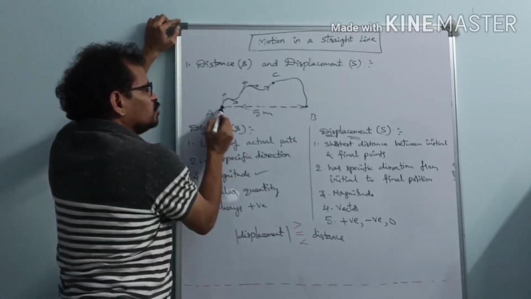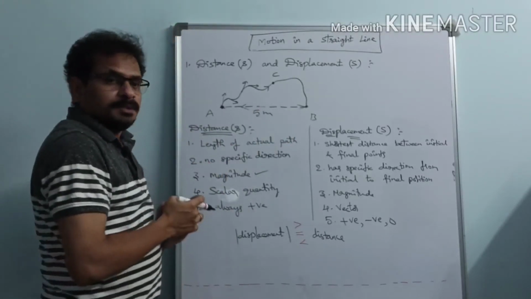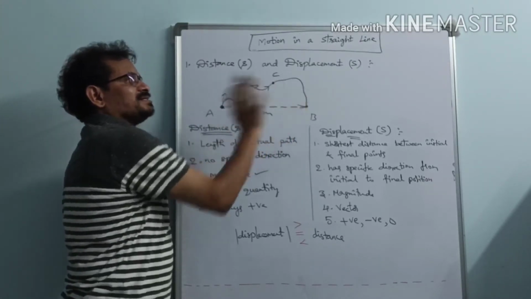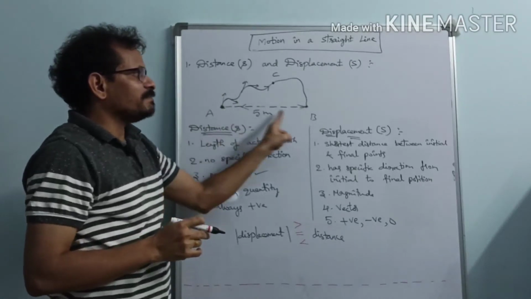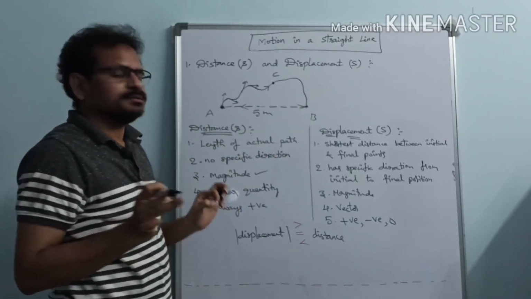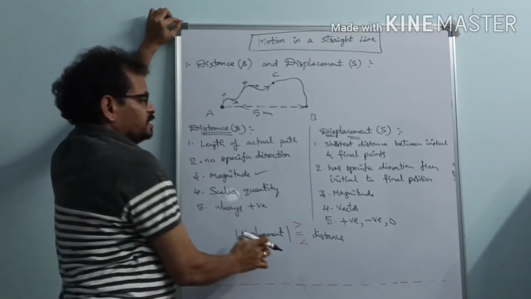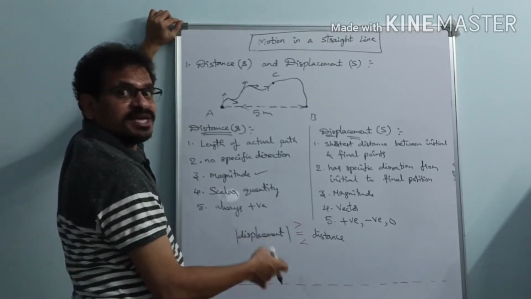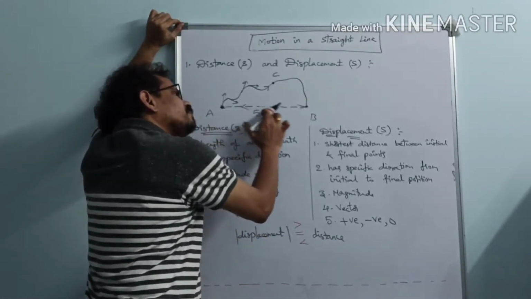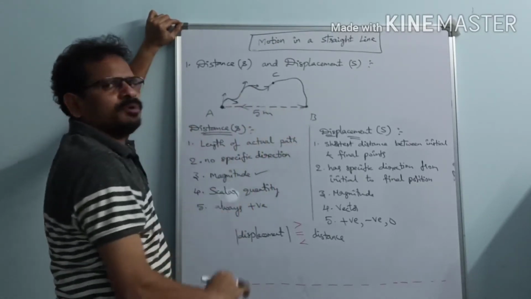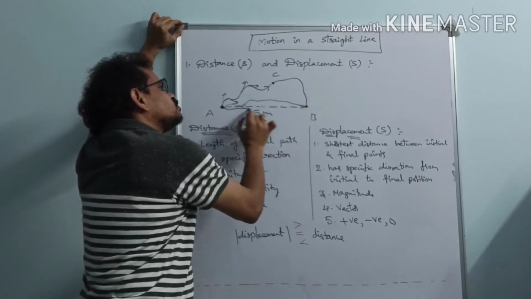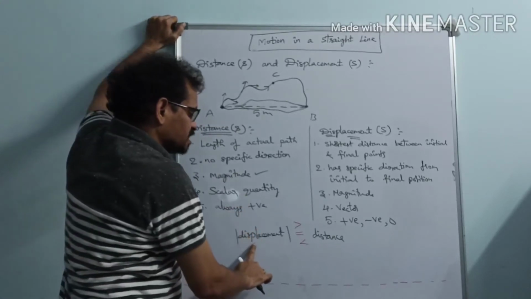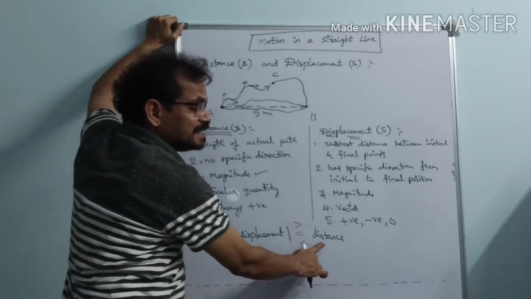Now tell me, suppose a particle moves from A to B like this. The length of which line is greater here? The distance line is greater. The displacement line is the shortest. So displacement is always less than distance, because it is the only possible shortest distance between the initial and final points. No other curve, even if you draw a curve close to this one, this straight line is the only shortest possible thing here.